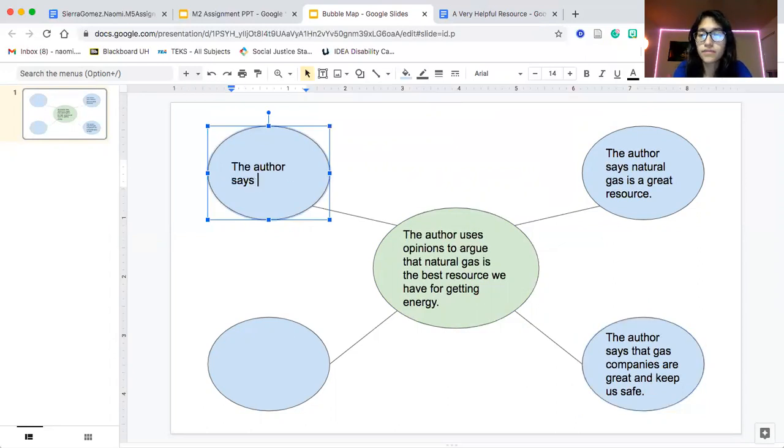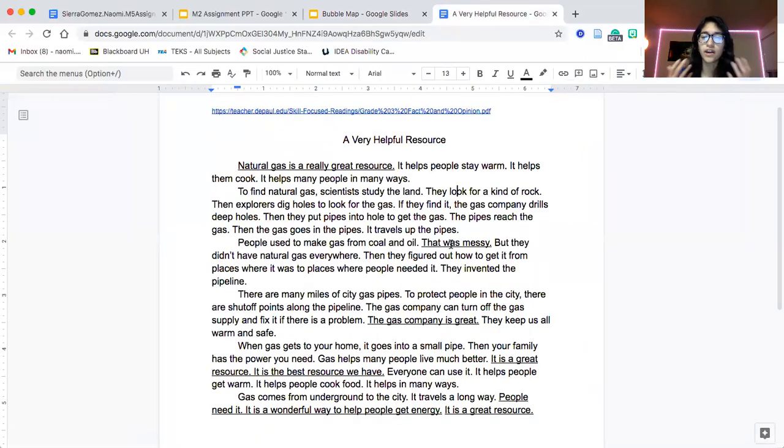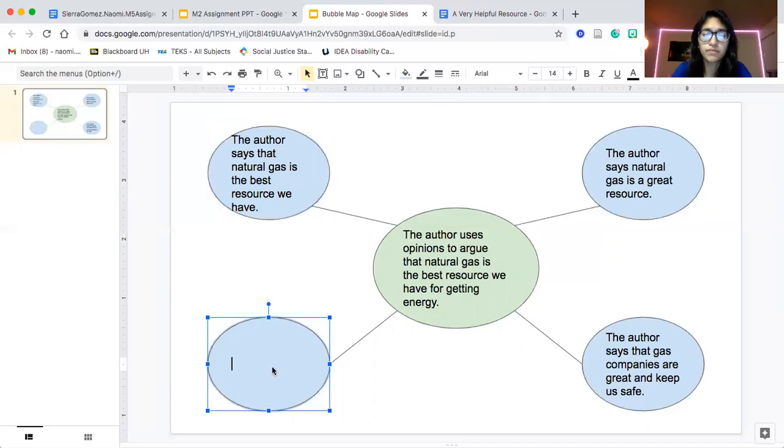The author says that natural gas is the best resource we have. And let's go back to the text to see what other opinions are over here. The author also says that people need natural gas.